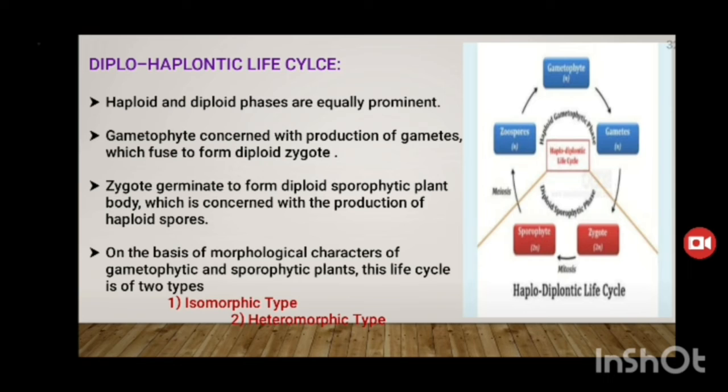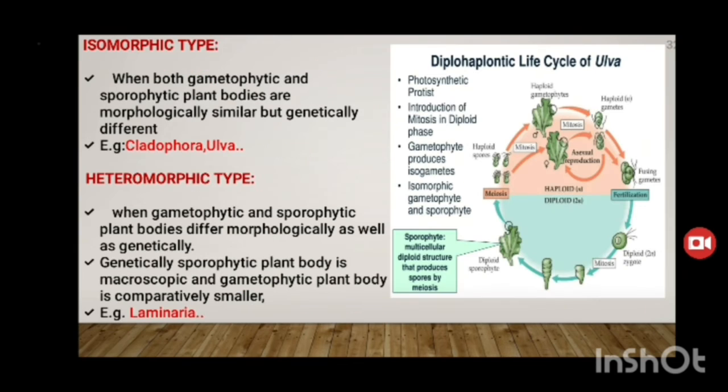Diplohaplontic life cycle. Haploid and diploid phases are equally prominent. The gametophyte is concerned with the production of gametes, which fuse to form the diploid zygote. The zygote germinates to form a diploid sporophyte plant body, which is concerned with the production of haploid spores. It has two types: isomorphic type and heteromorphic type.